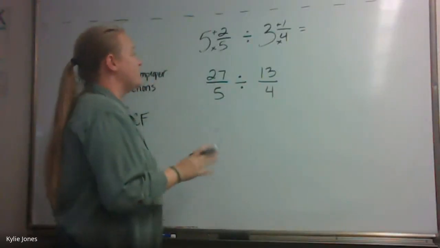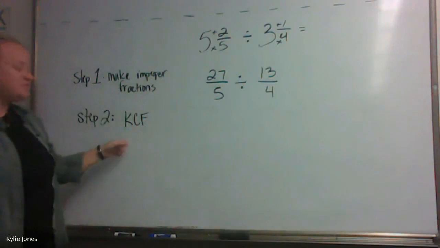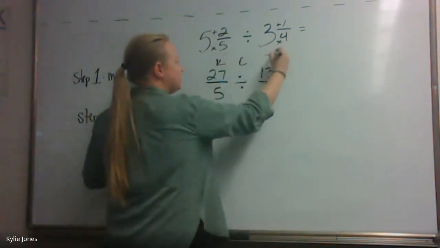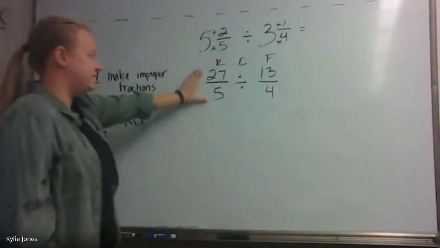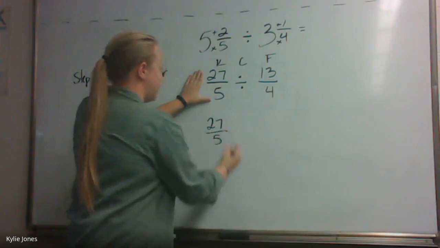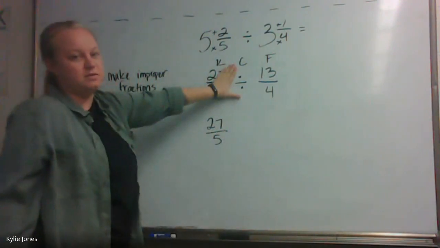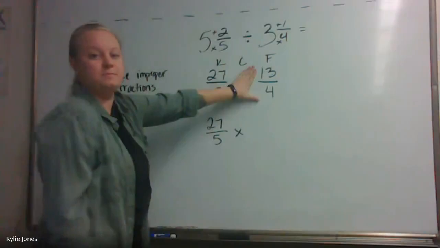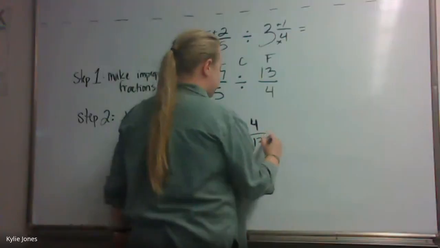Now, we need to do our KCF, which is our keep, change, flip. So I need to keep my 27 fifths the same, 27 over 5. What do I change division to? Multiplication. We change the division to multiplication. What do I flip 13 fourths to? 4/13.